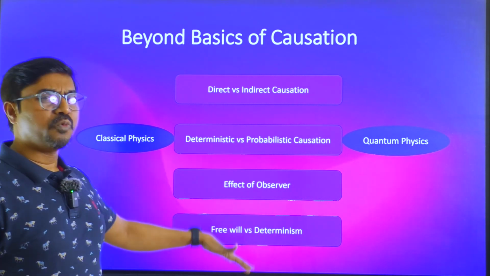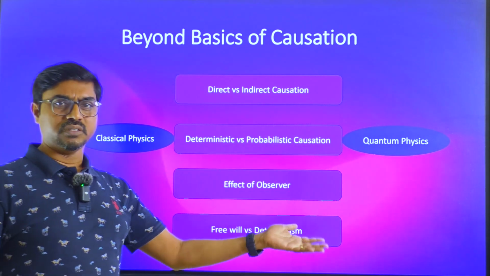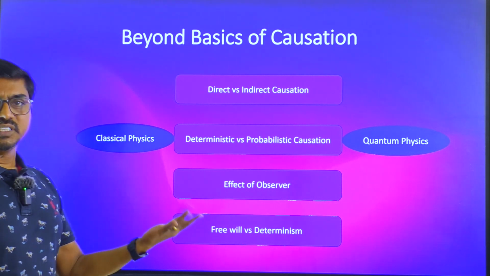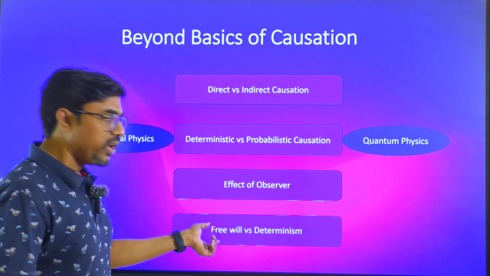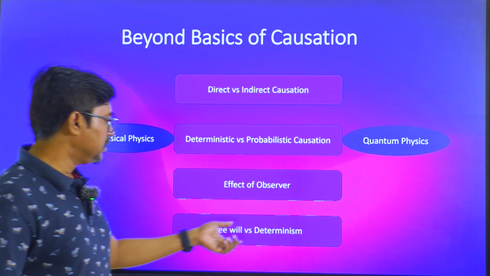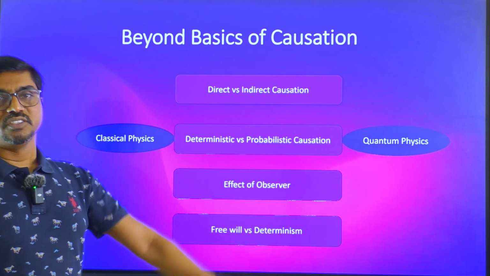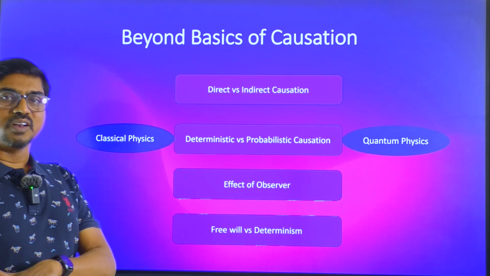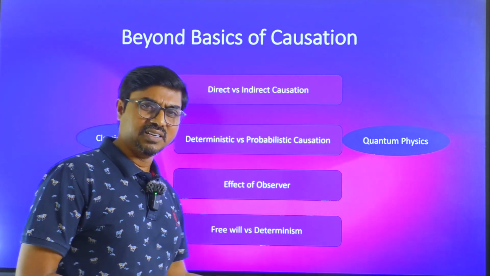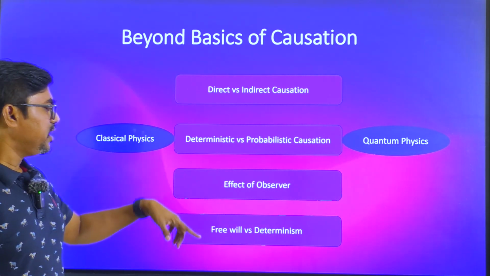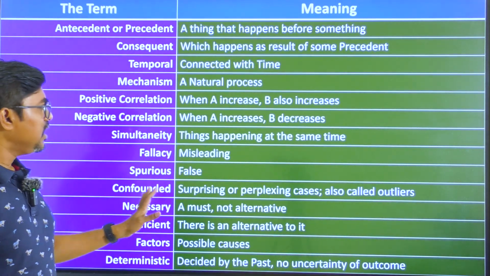And then in a more philosophical way, if you go for free will and determinism, free will says that I can decide my future. Whatever my present and past, the future can be decided depending on how I work now, how I decide to continue with it. But determinism says that there's nothing you can do about your future. It's already decided based on your fate, what you did in your past karma and present situation. So this is going to be a problem. But causality probably aims towards determinism. That's another aspect.